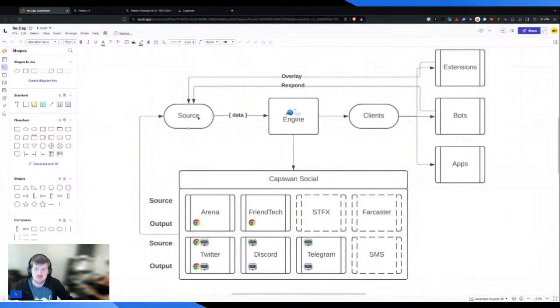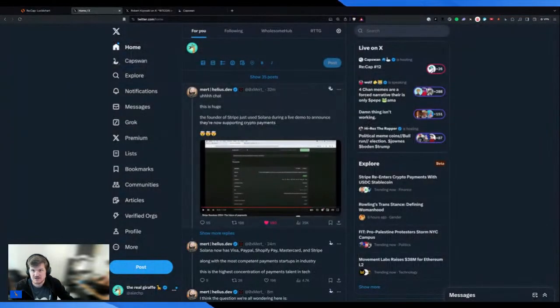So going back to the product, you can see how we went from a source, which was Twitter, and then we took that data. How did we take that data? In this case, any tweet you click will be added to your watch list. So now I've added Mert's tweet here. And if I go to my watch list now, you'll be able to see it. In this case, you'll see this prediction is not scored because we did not find asset, price, target, and expiration.